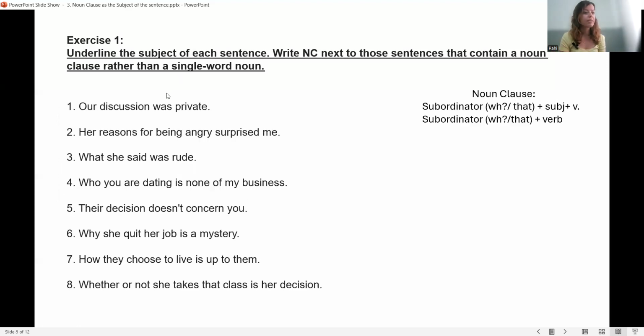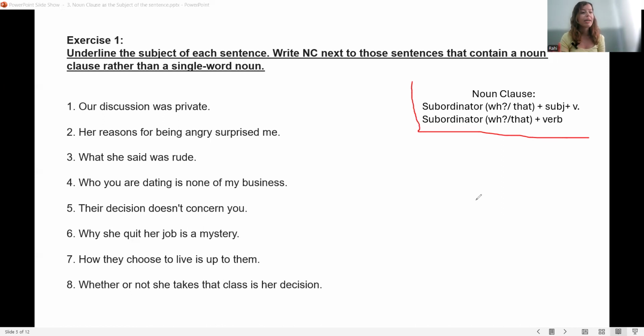Now, in the next exercise, you're going to decide in which sentence we have a single word noun, and in which sentence we have a noun clause rather than a single word noun. Just a reminder here, look at this part.